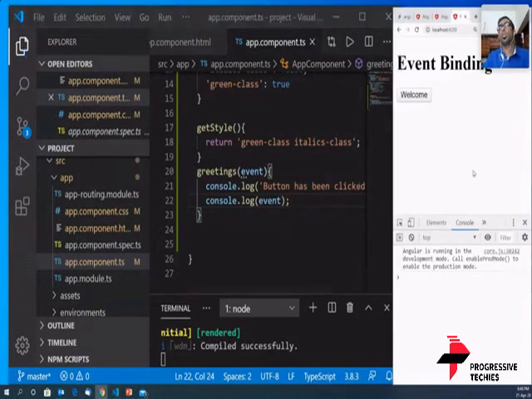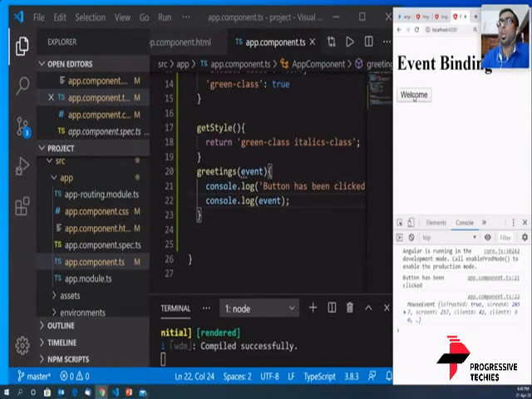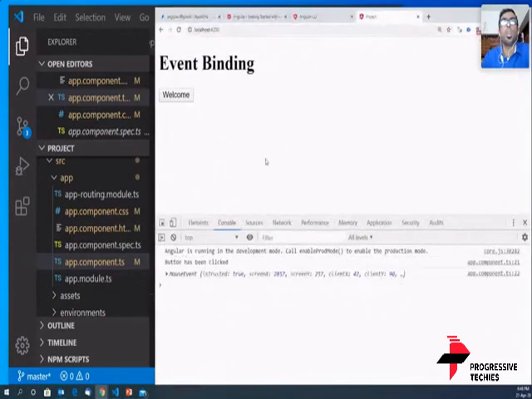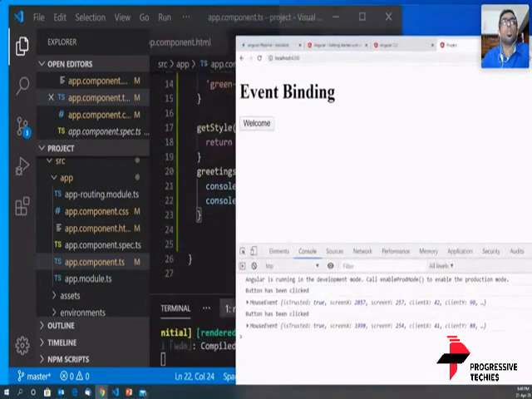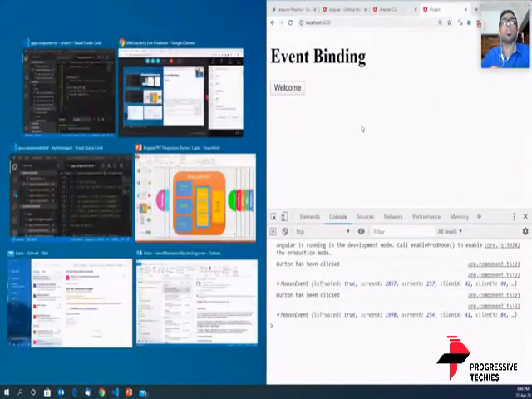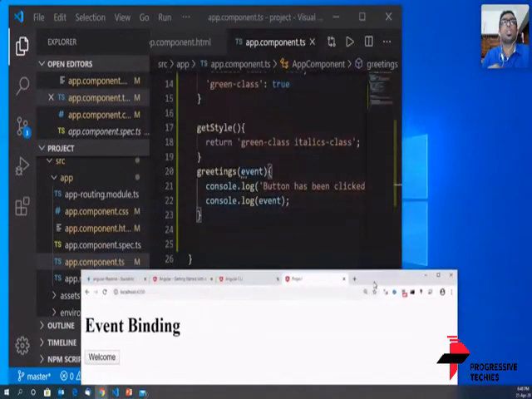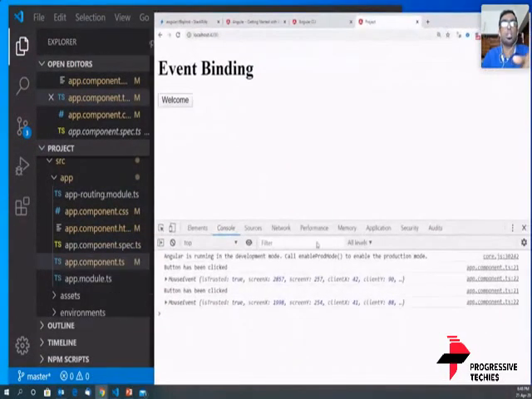So on the front end, you don't have any changes that has happened. You just have a button here, and I'm going to click on this, and let's see what happens. To see this, I would make my screen bigger. When I clicked on it, the first part of our code has been executed, which says button has been clicked. Yes, button has been clicked.